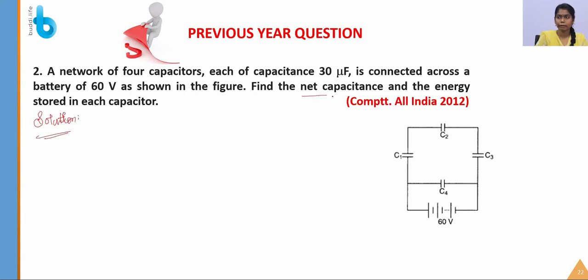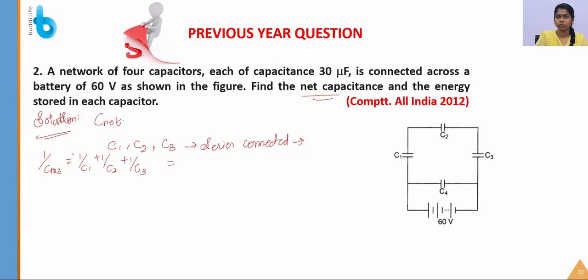So you have to find the net capacitance and the energy stored in each individual capacitor. First, we have to find the net capacitance. To find the net capacitance, you have to analyze each and every capacitor connection. So here C1, C2 and C3 are serially connected, right? So what is the series formula? 1 by C123 is 1 by C1 plus 1 by C2 plus 1 by C3.